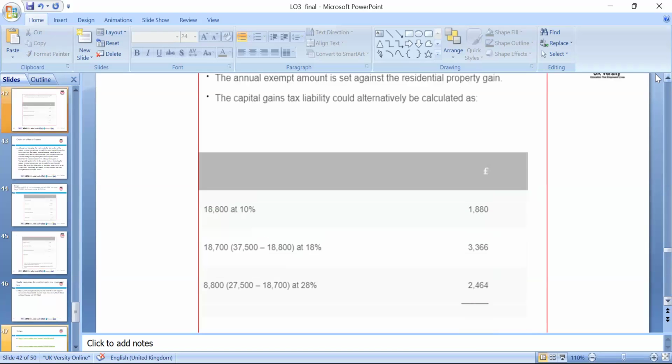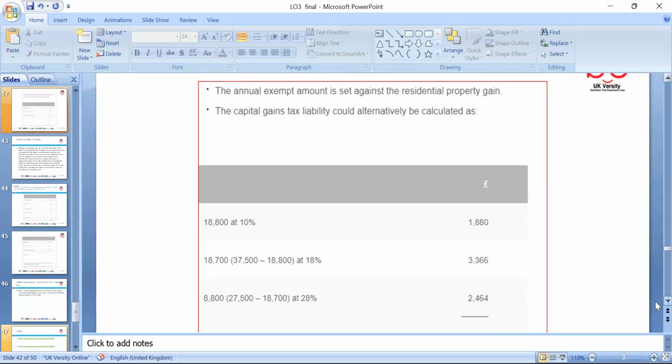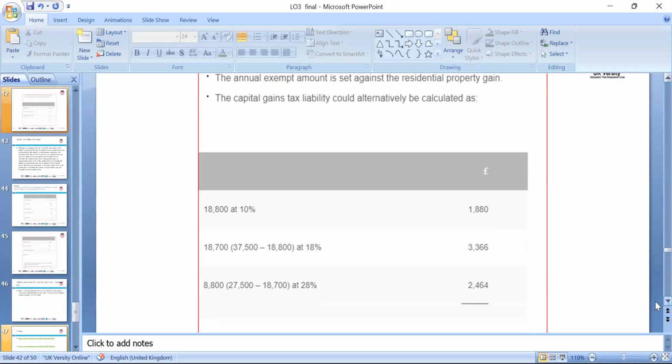So we can calculate, after the annual exempt is set again, that residential property capital gain tax liability could alternatively be calculated: 10% on 18,800, and 37,700 minus 18,800, then 18%. And we can find the total tax liability according to the investment. We can look around a few examples.